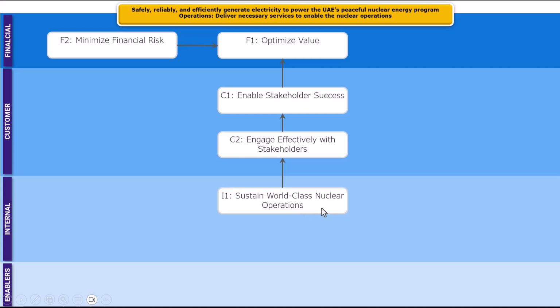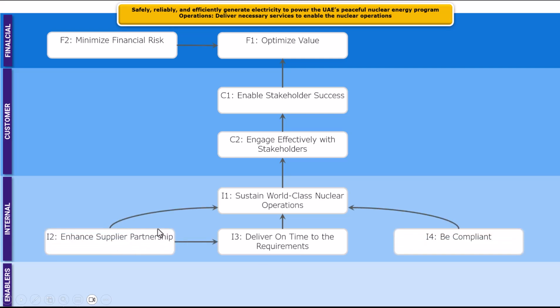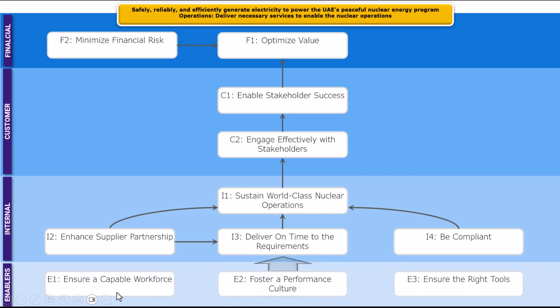Internally, what they need to do is sustain world-class nuclear operations, deliver on-time requirements, enhance supplier partnerships, and be compliant with regulations. And if they enhance the supplier partnerships, that will also help them deliver on time to the requirements. And then the enablers for them are ensure a capable workforce, foster a performance culture, and ensure the right tools. So this becomes a strategy for Nawah. Again, that's within the energy ministry within the country.